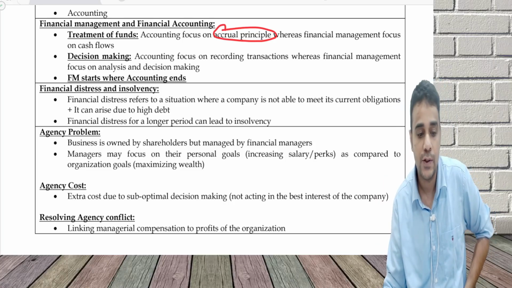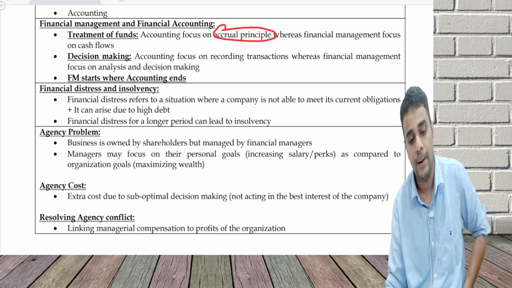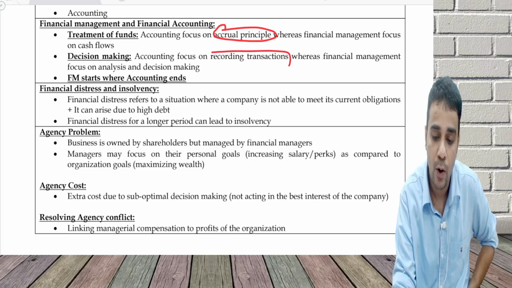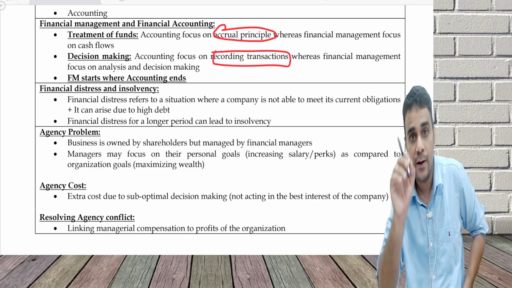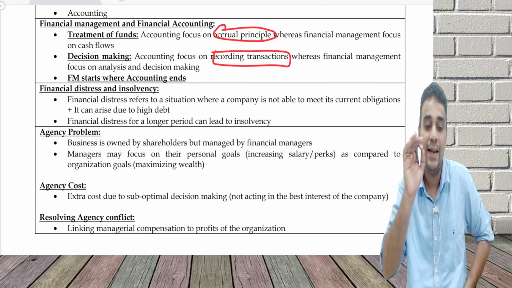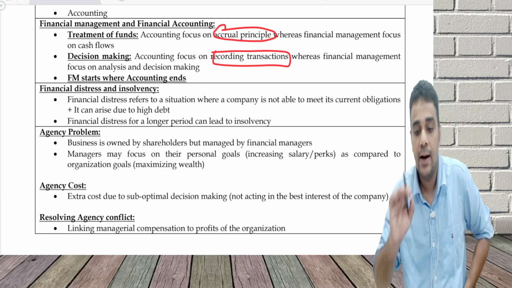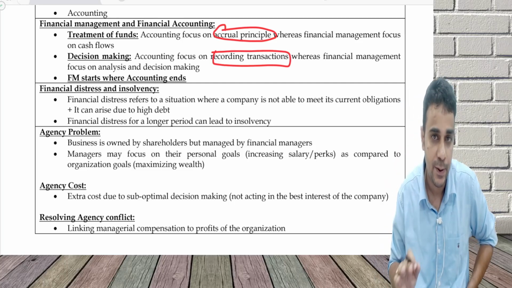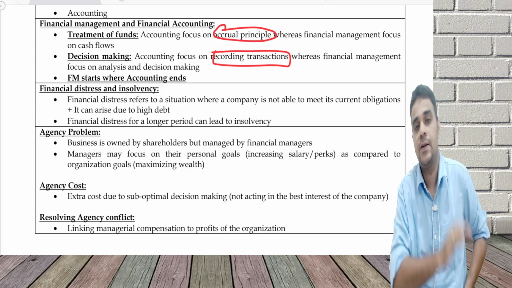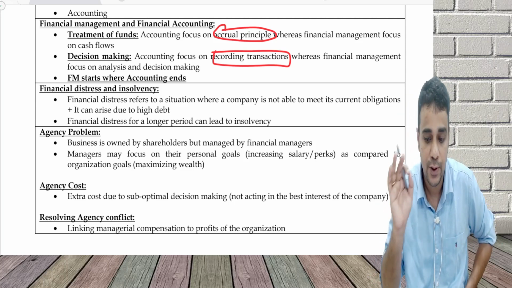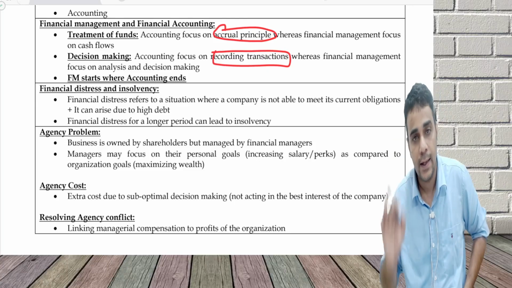Financial management focuses on cash flow. Cash flow is very, very critical. Here you focus on recording transactions, whereas after the transactions are recorded, I analyze the transactions. Which is what? Financial management. Technically, FM starts where accounting ends. FM is going to start wherever accounting is ending.